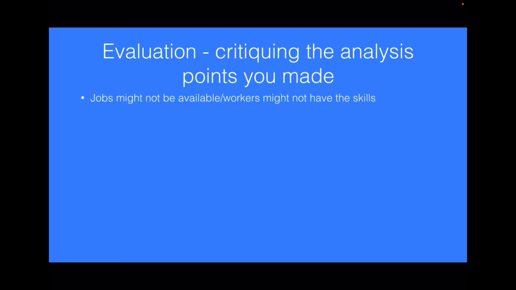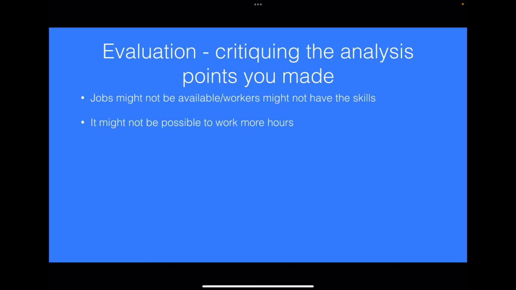It could be that somebody's been looking after their kids for 5 or 6 years, stayed at home, and maybe they were working in IT, for example, and now they don't have the required skills for the jobs nowadays. So it's not just as simple as the tax rate's gone down, I'm going to go and get a job now. People might not be able to get a job. If unemployment is very low, then it makes it even harder. So it might be that there's not the jobs available.